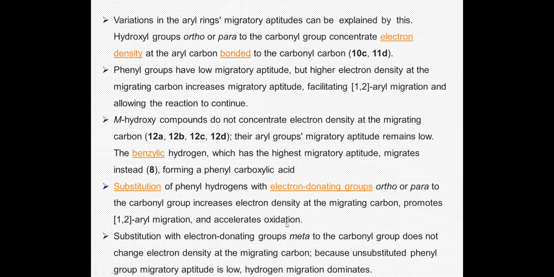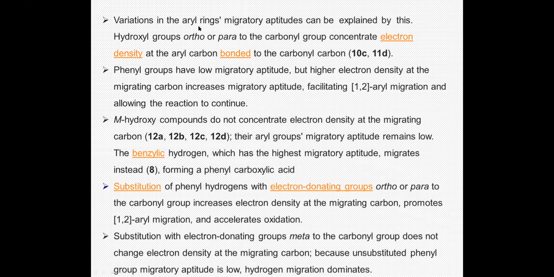Meta groups do not concentrate the electron density at the migratory carbon. So if you see a meta hydroxy group, it will not increase electron density at the migratory carbon, thus it makes the migratory aptitude low. Benzylic hydrogen migrates instead of the phenyl.